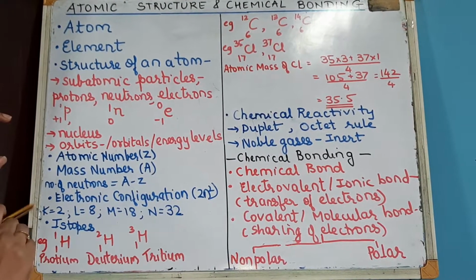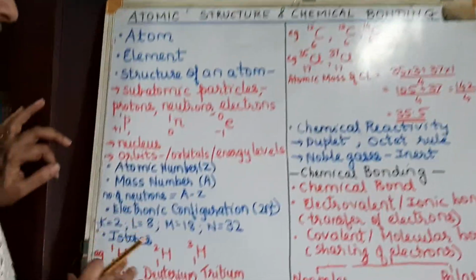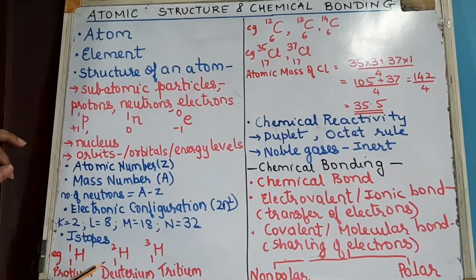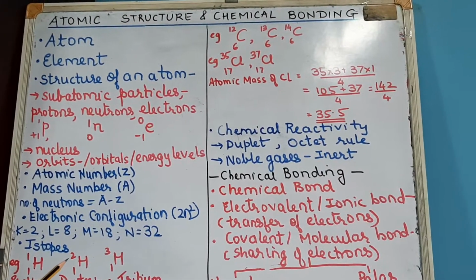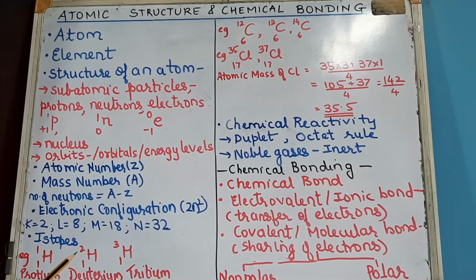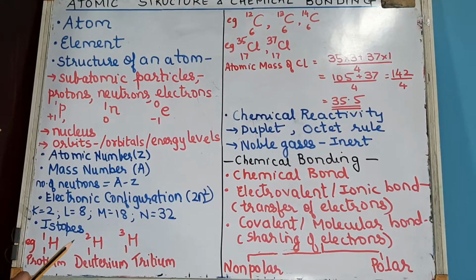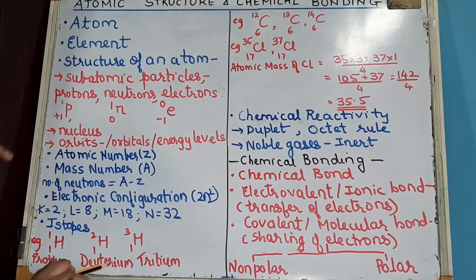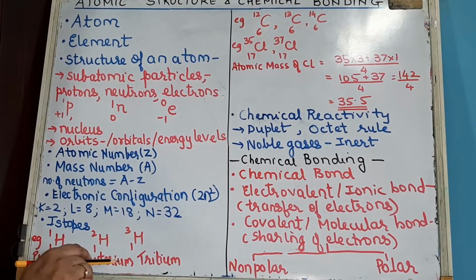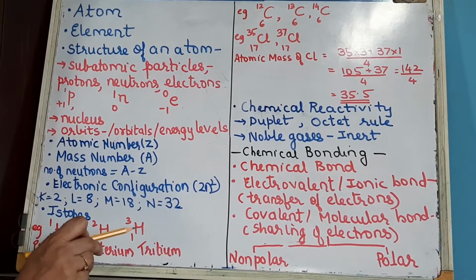When you are drawing the diagram of the atom, that is the structure of the atom, say hydrogen, oxygen, nitrogen, all of these, you will be given the atomic number and the mass number. So you will find the number of neutrons by subtracting, and then you draw the number of shells. For example, take sodium. Sodium is atomic number 11, so the electronic configuration will be 2, 8 and 1.